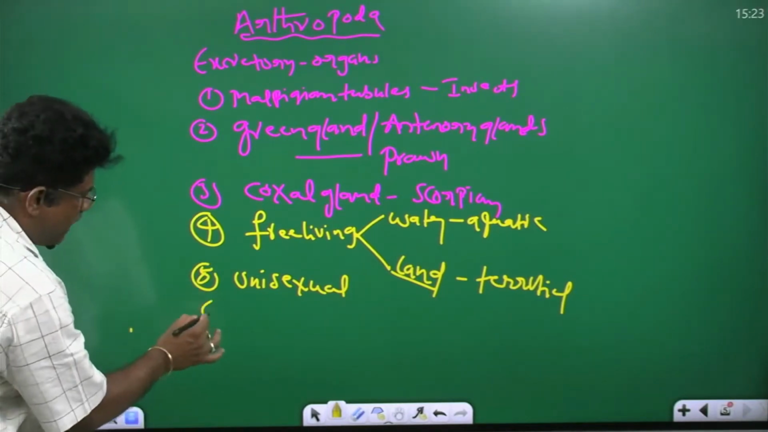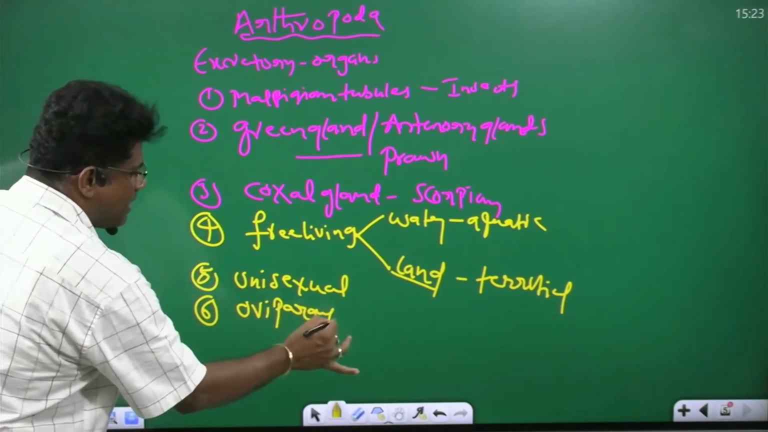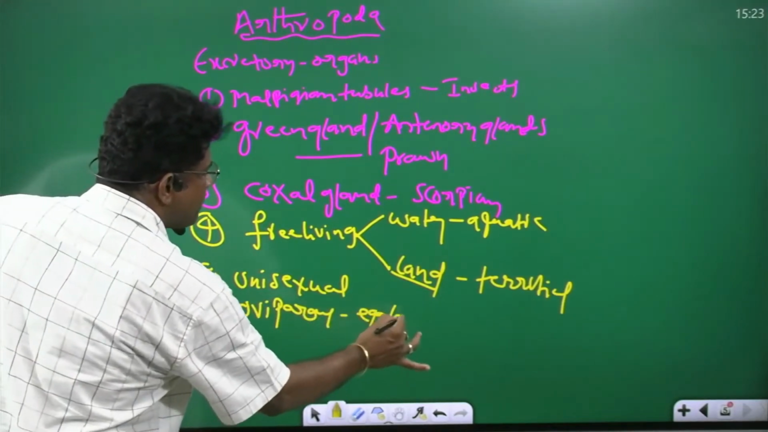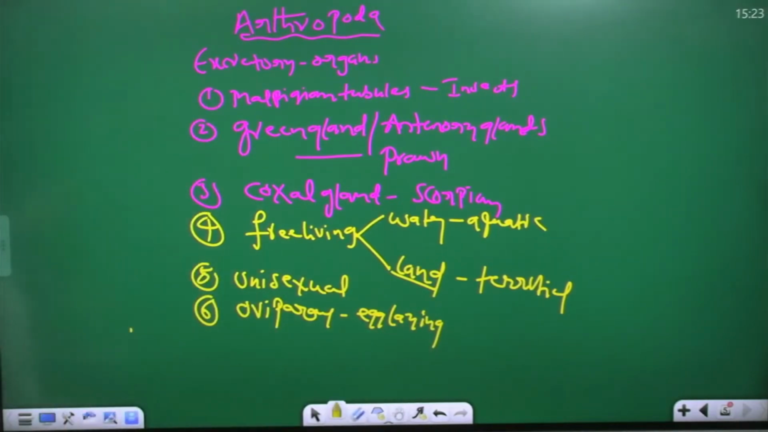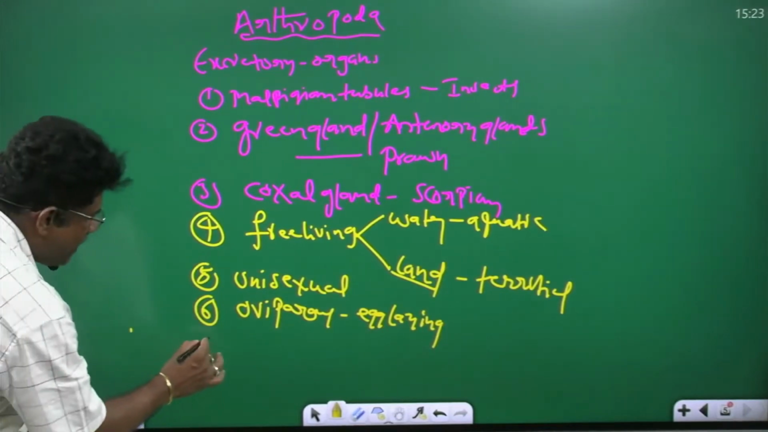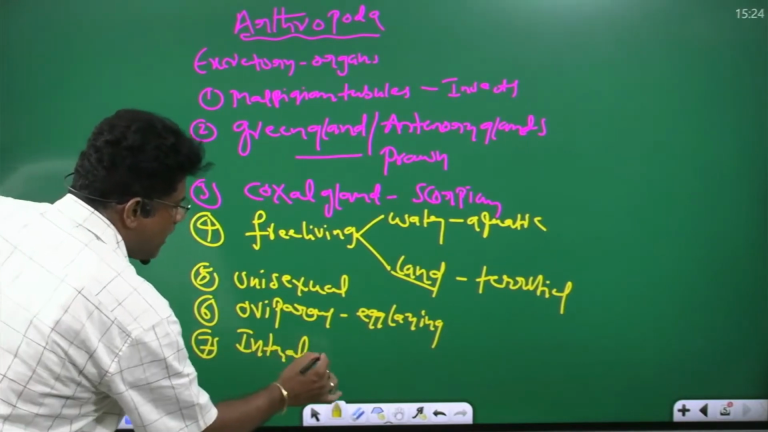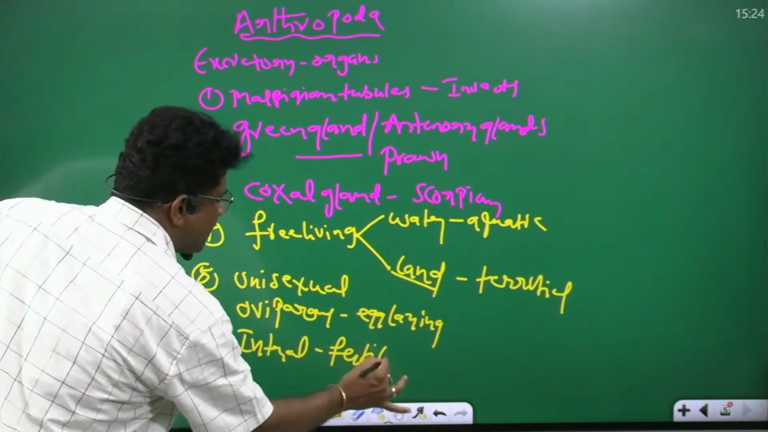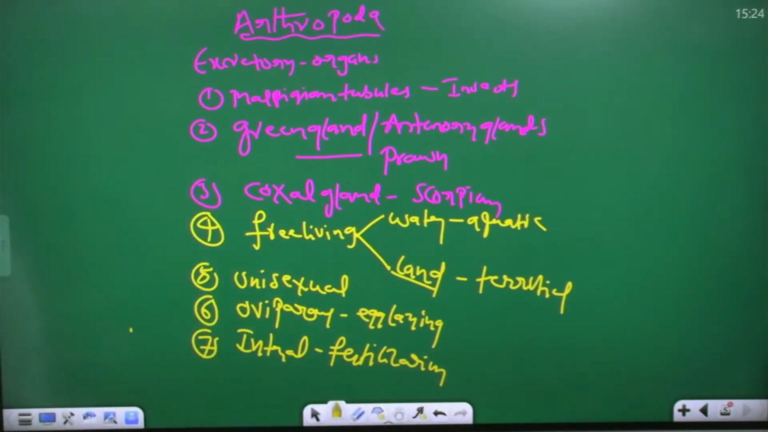They are mostly oviparous. Oviparous means egg laying. Any doubt? Most of the arthropods are oviparous. Fertilization is mostly internal. Okay, so these are the Arthropoda characters.